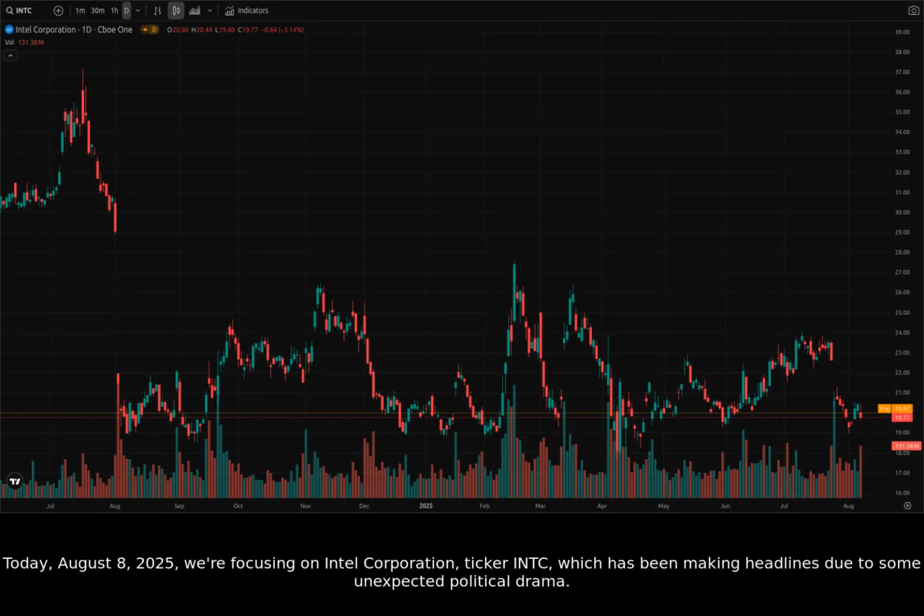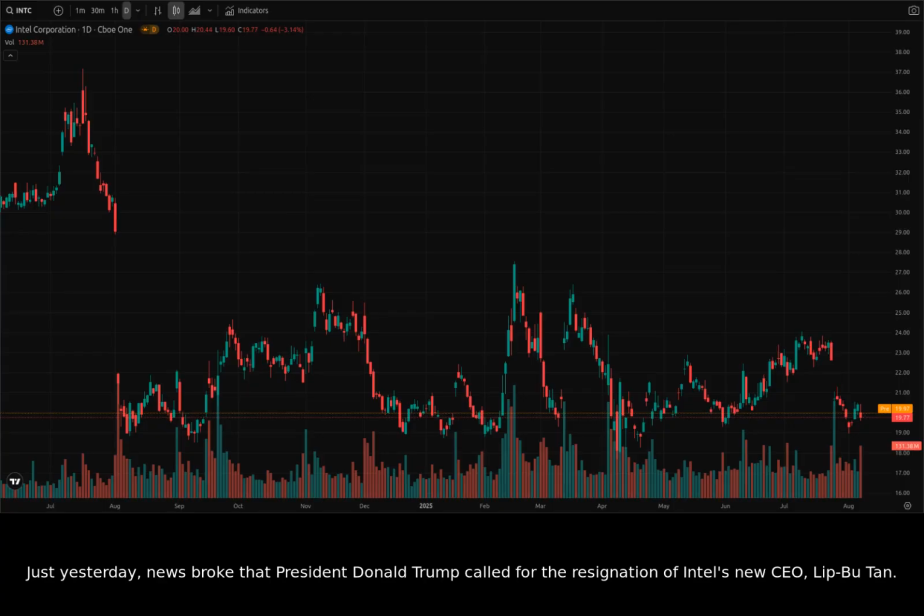Today, August 8th, 2025, we're focusing on Intel Corporation, ticker Intel, which has been making headlines due to some unexpected political drama. Just yesterday, news broke that President Donald Trump called for the resignation of Intel's new CEO, Lip-Bu Tan. This sent immediate shockwaves, with Intel shares shedding approximately 3.1% to close at